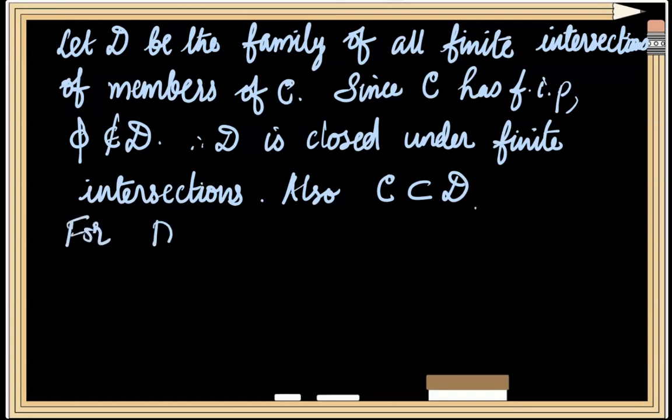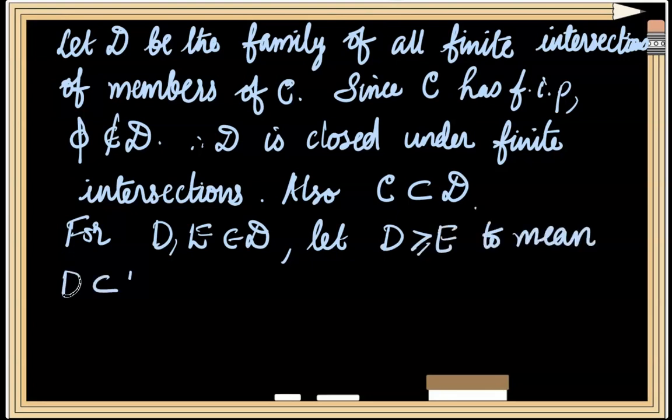Now, for D and E, elements of family D, let us define a new relation. D follows E to mean that D is contained in E. Since follows here represents the inclusion relation, it is obvious that this relation is both reflexive and transitive.